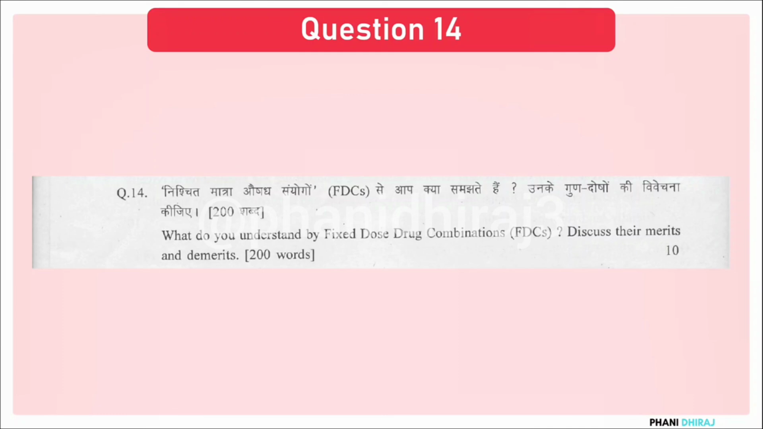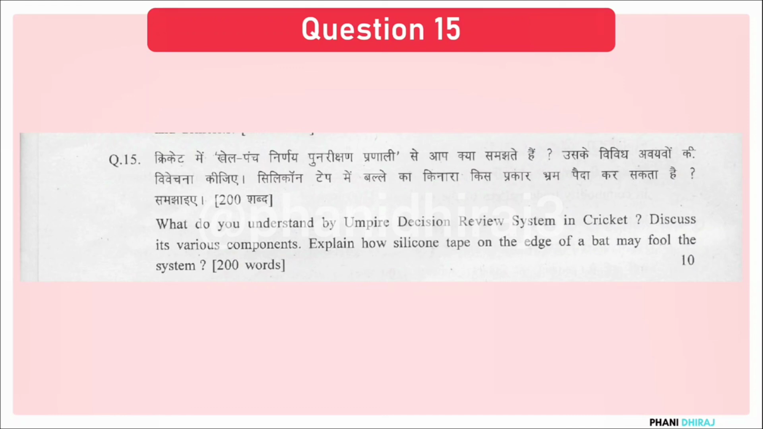Now coming to question number 15, what do you understand by umpire decision review system in cricket? Discuss its various components. Explain how silicone tape on the edge of a bat may fool the system. So first you have to talk about the DRS system, that is umpire decision review system. Now we have to explain what are the components of it also. Finally you talk about what the silicone tape does to the bat in terms of this whole thing. That is how you approach this answer.